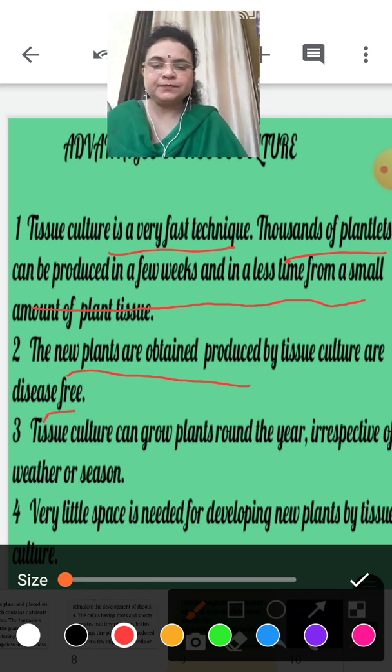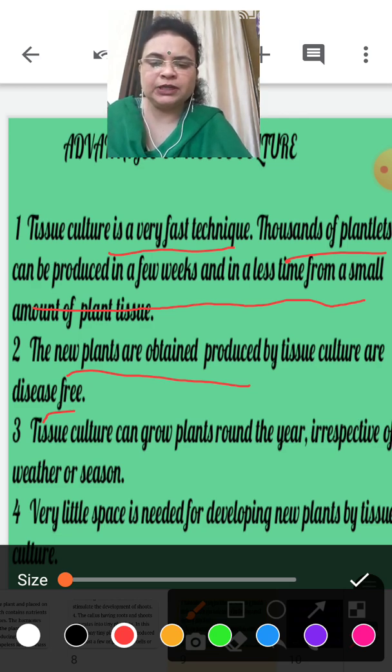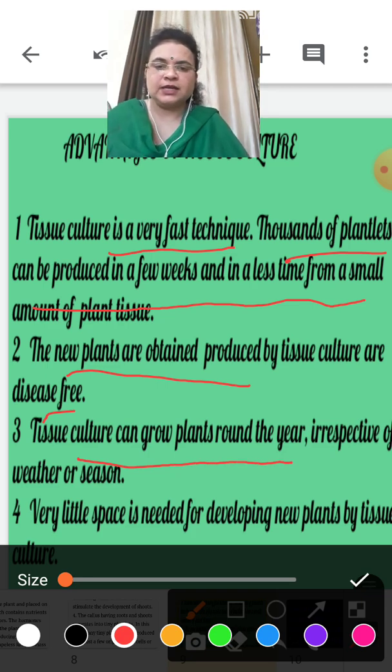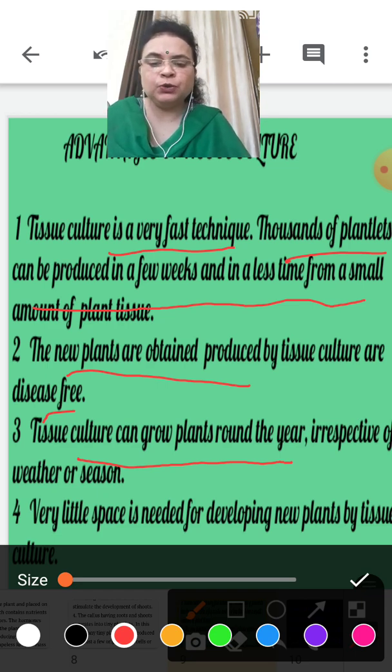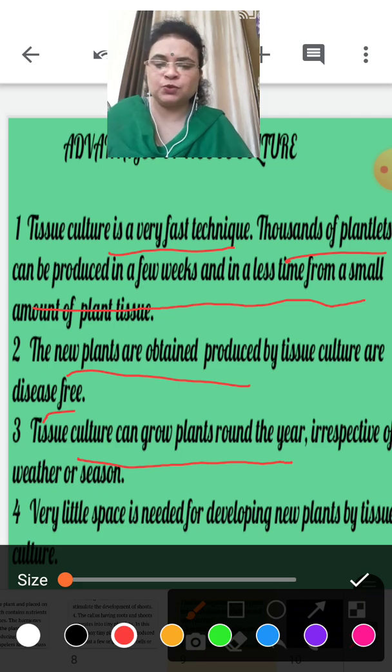Obviously, the plant selected for tissue culture will be one that is disease free, fresh and rich in nutrients. Tissue culture can grow plants round the year, which means there is no particular season or climate condition needed to grow new plants by this process.